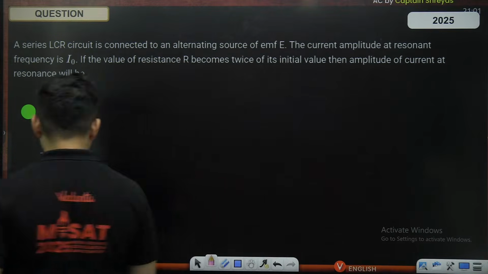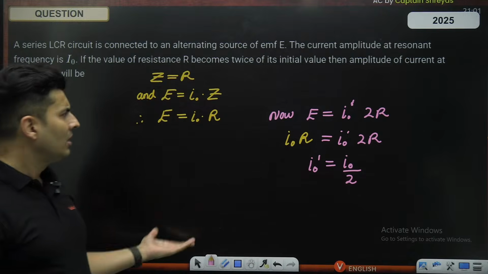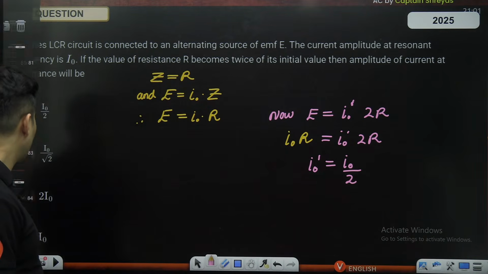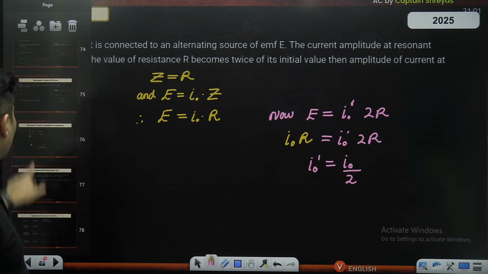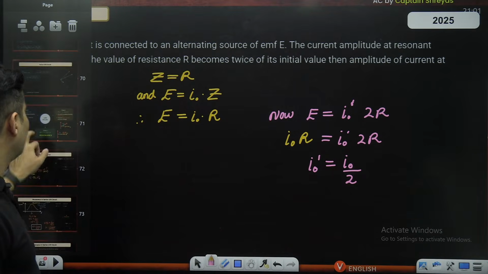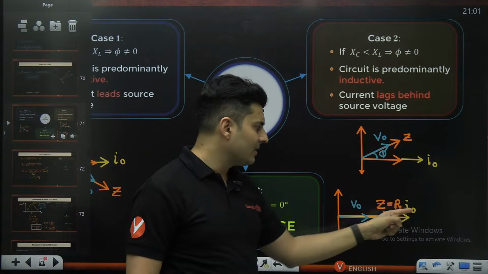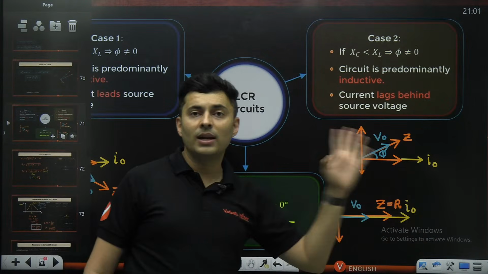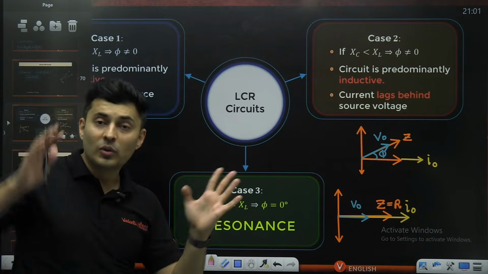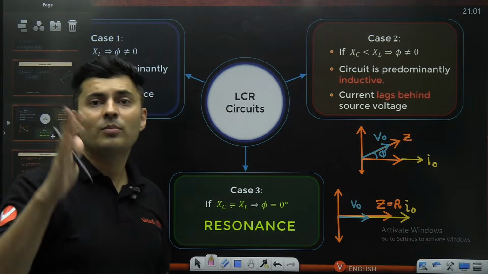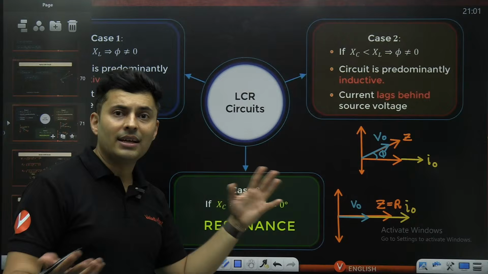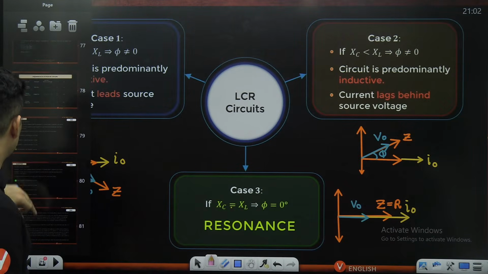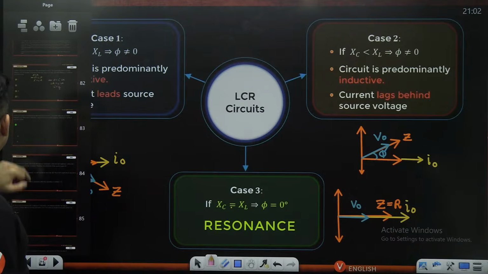There is no question of capacitors or inductors in this question. It will just behave like a regular resistive circuit now. Because if you look at the phasor diagram also, I mean, it is quite obvious. Look at the phasor diagram. The voltage is in phase with the current. There is no phase difference. So it feels like a regular resistive circuit. V is IR. So all resonance circuits are like resistive circuits. There is no net inductance or capacitance. Okay, that's the beauty of resonance. All right. So this was done.